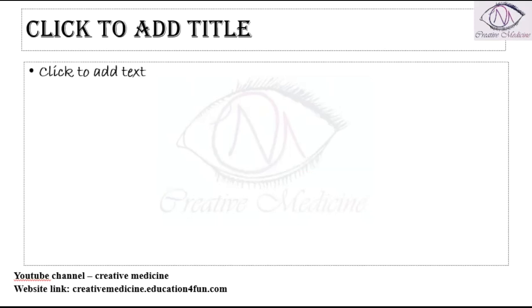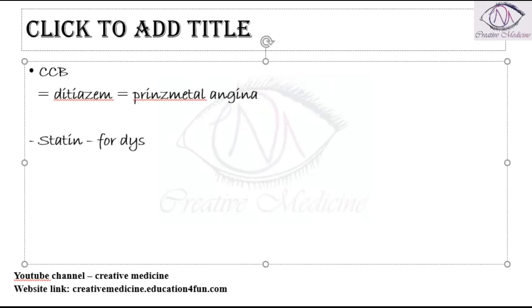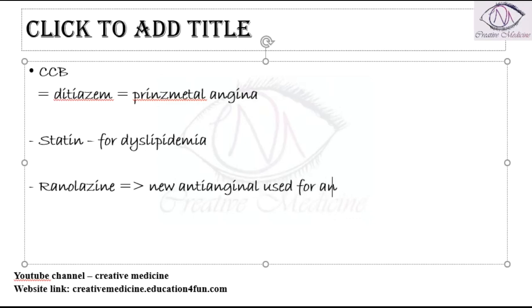We can also use calcium channel antagonists, especially diltiazem in Prinzmetal angina. Then statins are used mainly to counteract dyslipidemia, because angina is mainly caused by atherosclerosis. We have a newer anti-anginal drug used for refractory angina, which is ranolazine. Ranolazine is a newer anti-anginal drug used for refractory angina.